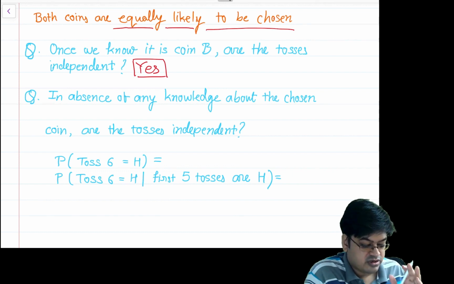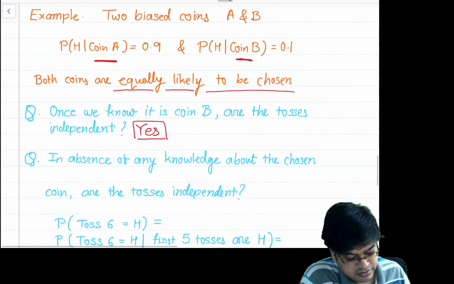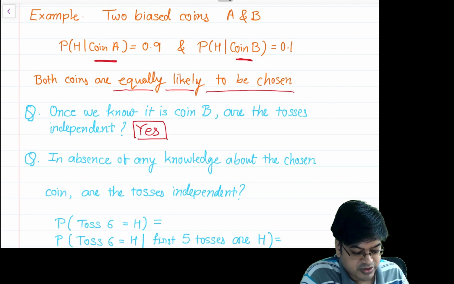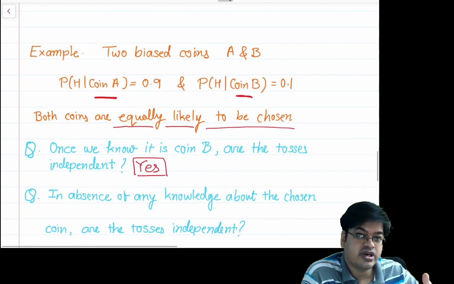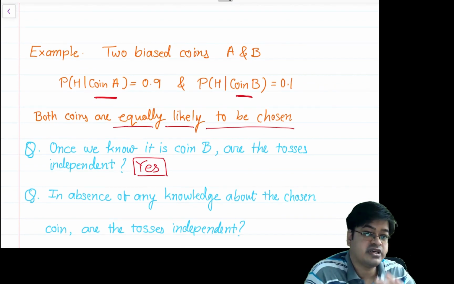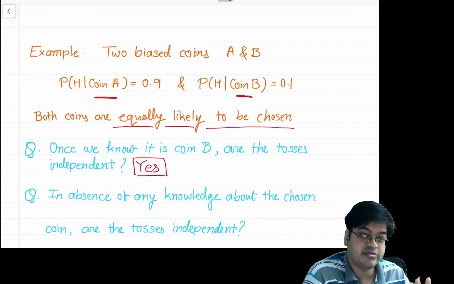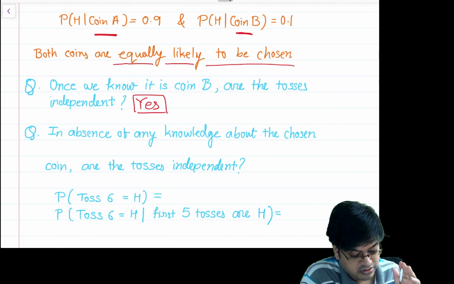So now you know that either coin A will be chosen or coin B will be chosen. Both of them are equally likely. Once we know the coin, then the tosses are independent. So I am dealing with independence and conditional independence together.